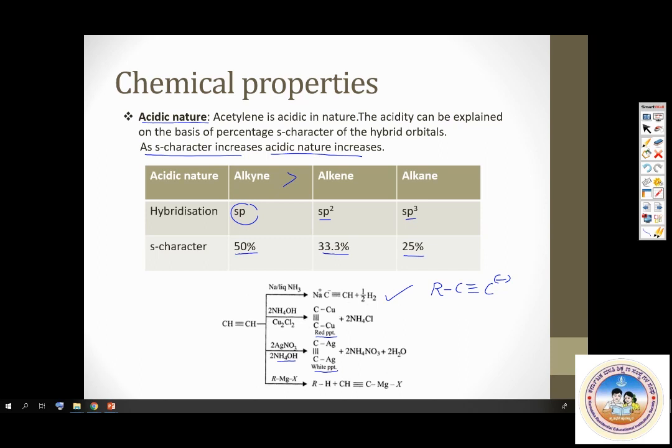But please remember, for an alkyne to react with any of these reagents, the main condition is, I read the main condition. The main condition is hydrogen atom must be attached to sp hybridized carbon atom. To sp carbon atom. That's the primary condition. So if hydrogen atom is not attached to sp hybridized carbon atom, it will not show any of these reactions.